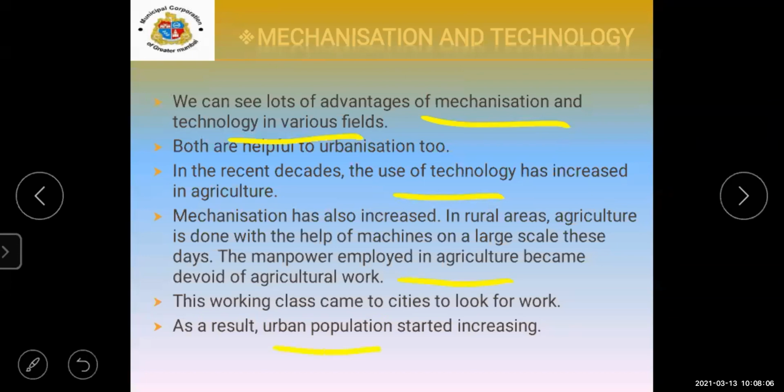As a result, the urban population starts increasing. Just now I gave you the example of the agricultural field. In agricultural work, manpower was needed, but because of the latest technology, machines are being used instead of manpower.